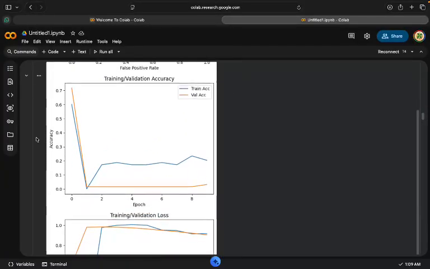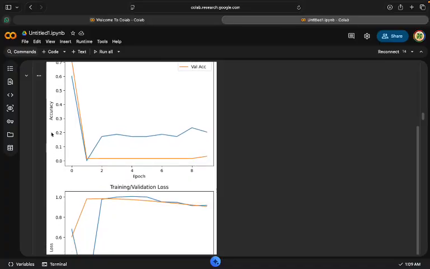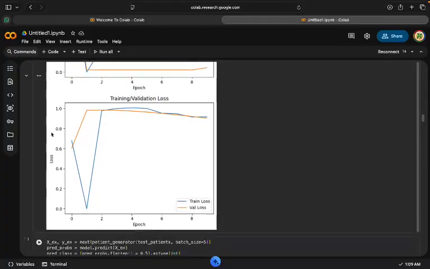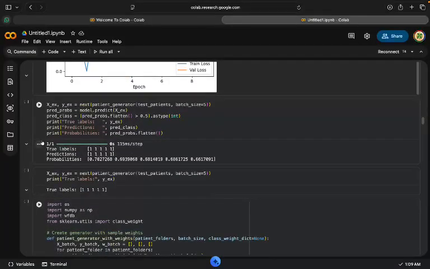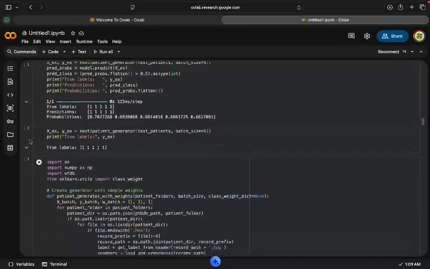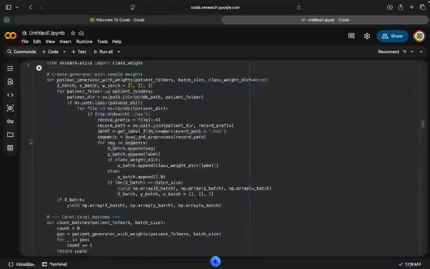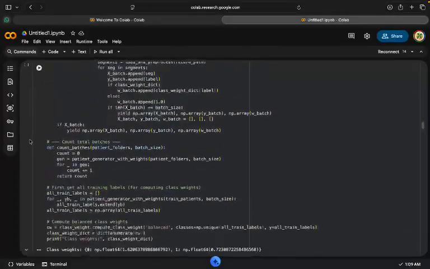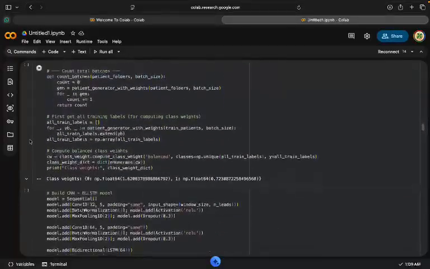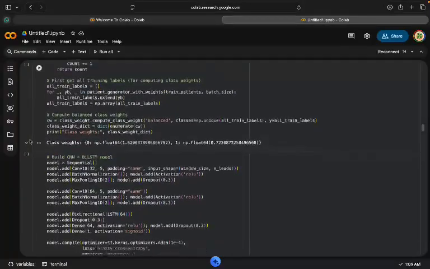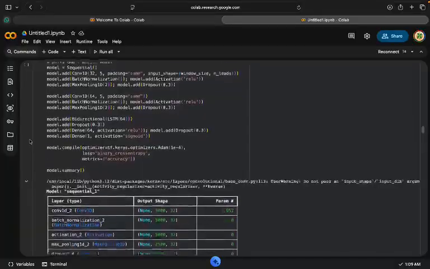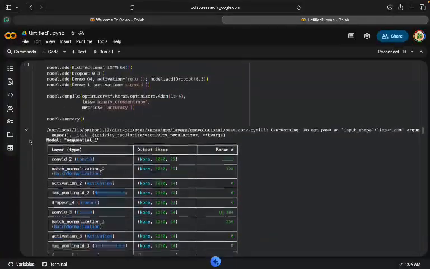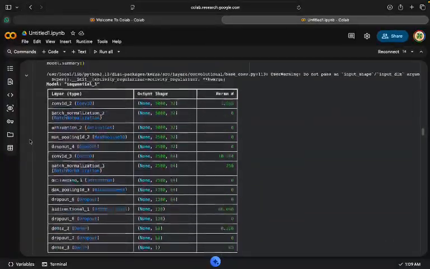We train the model using the generator to efficiently feed batches of ECG segments. We also compute the number of steps per epoch based on the generator output. Since the dataset is imbalanced, we use class weights to give more importance to minority class samples. This ensures that the model does not become biased toward the majority class and improves overall performance.